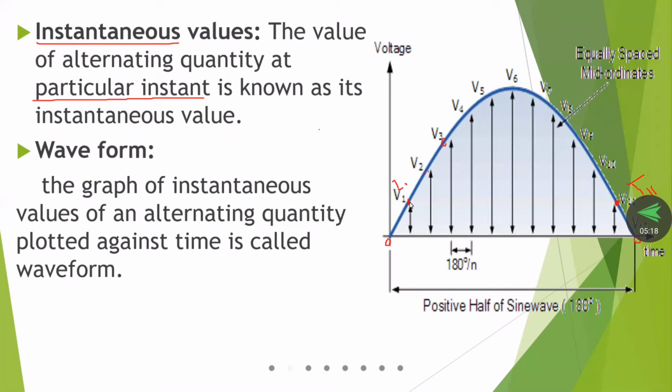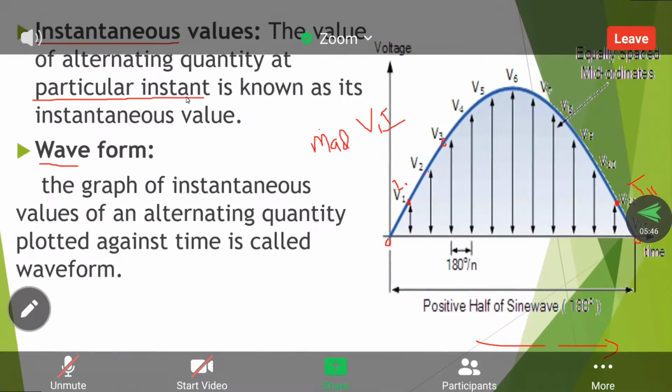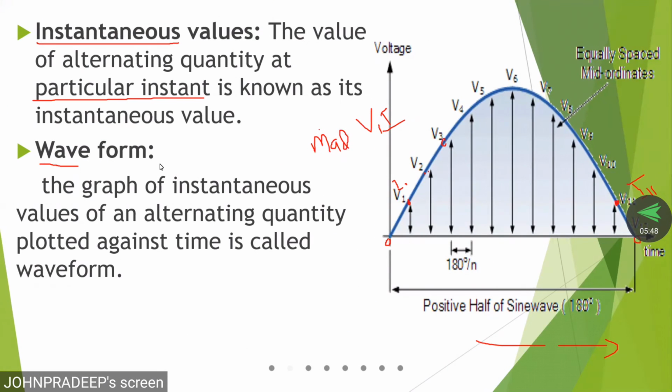So in a proper position we place them with respect to the time period. The x-axis we take as time and the y-axis we take as magnitude. Magnitude is nothing but it may be voltage or current. That will decide the wave. The current will flow with the help of the instantaneous values. So that is what we call a waveform. It is another important thing, waveform.